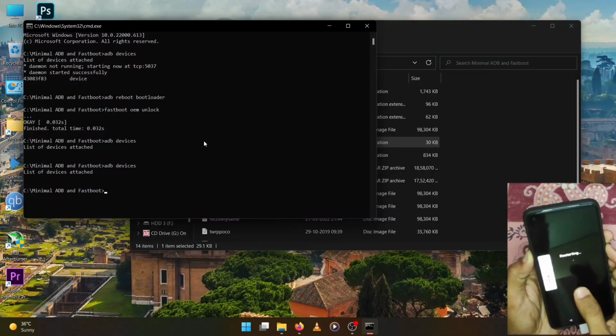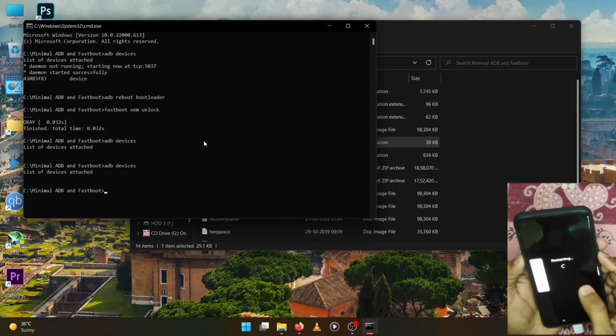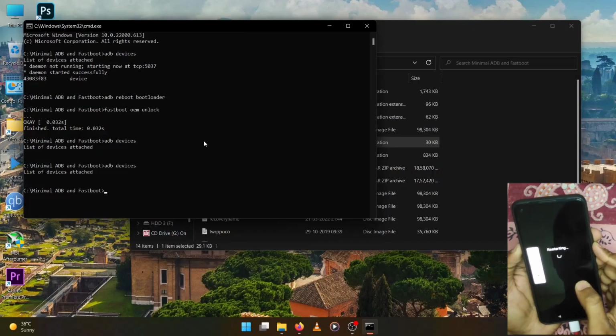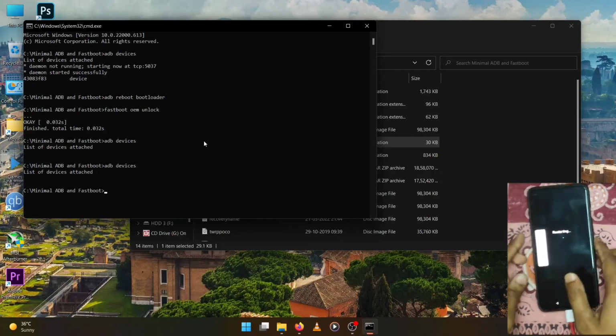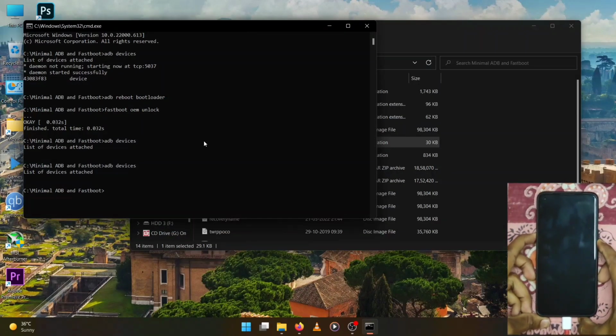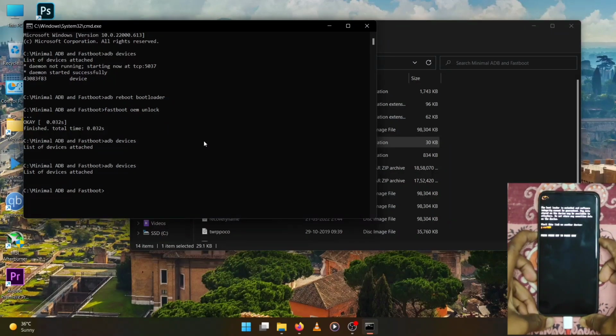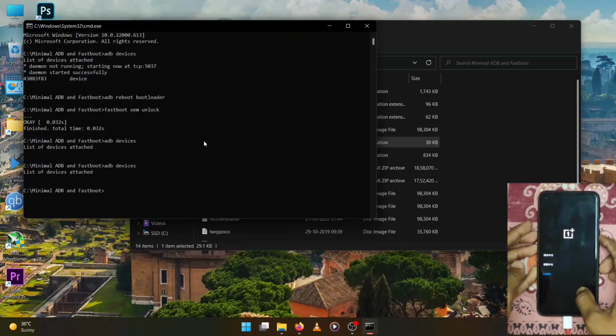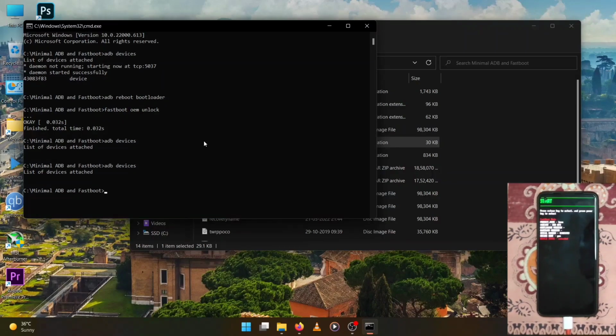Now what I did here, I just only pressed the volume down key and power key, whereas to get into fastboot mode you need to press volume up and down and power key, all three keys simultaneously. But volume down key and power key makes the phone enter into recovery mode. From there also you can select reboot to bootloader. So bootloader and fastboot mode is the same if any of you guys are confused. So we are back into fastboot mode.